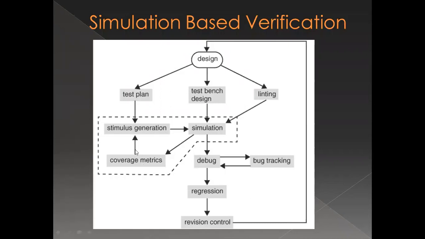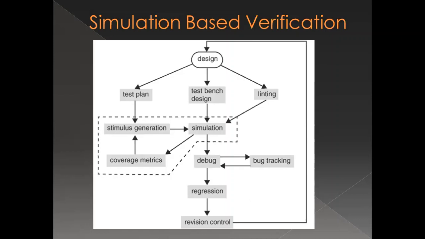And based on this, I will give it feedback. So the feedback again will generate a new stimulus that will take the input from a test plan, and that again has to be applied. So it is a kind of iterative process, until I am satisfied with the coverage metrics, and side by side I have to go for removal of any bugs which are there. Okay, so that is there.